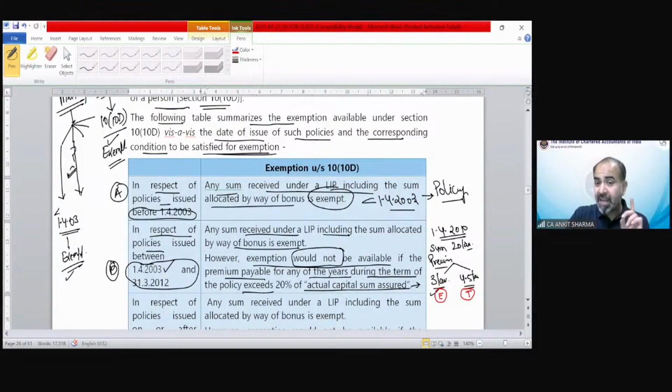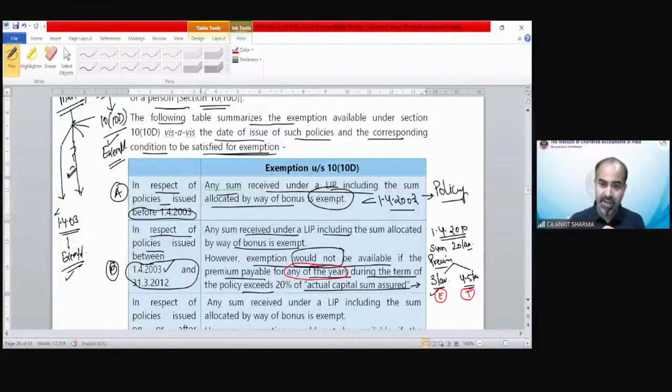And the very important words you have to see: for any of the years. What does that mean? Suppose the policy runs from 2010 till 2015 and we are going to pay premiums. During all these years, if in any one year the premium exceeds 20%, then the exemption would be gone.